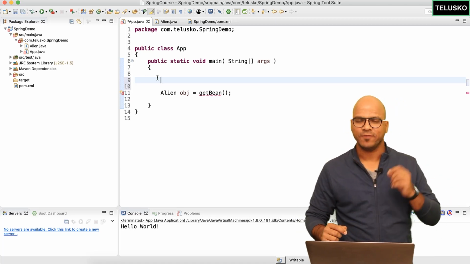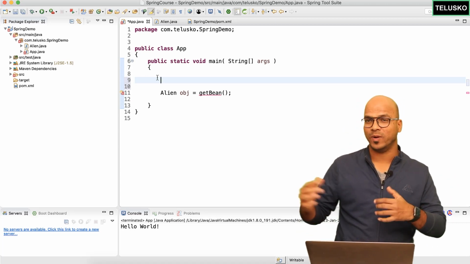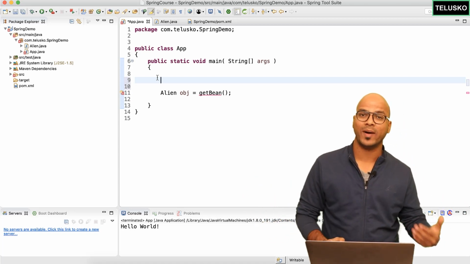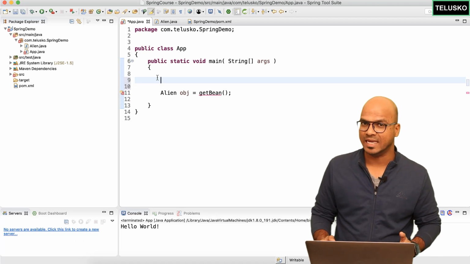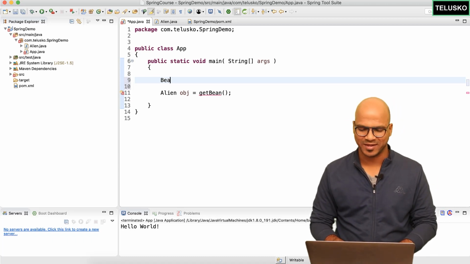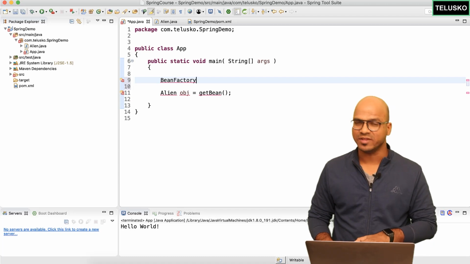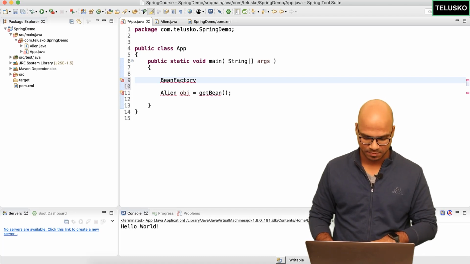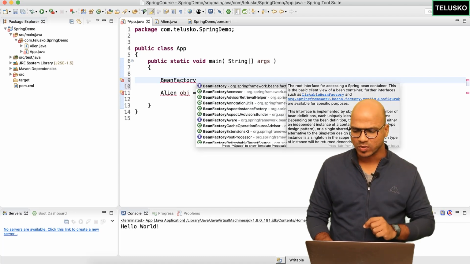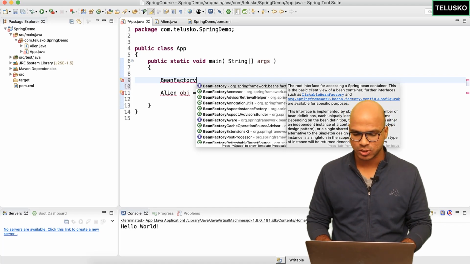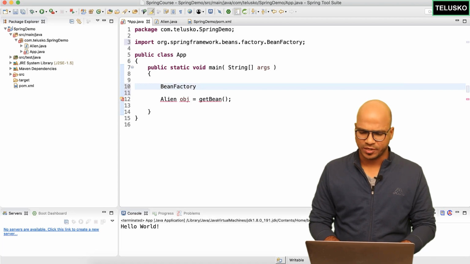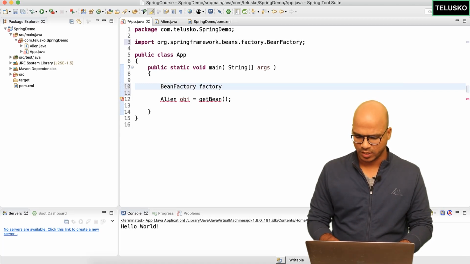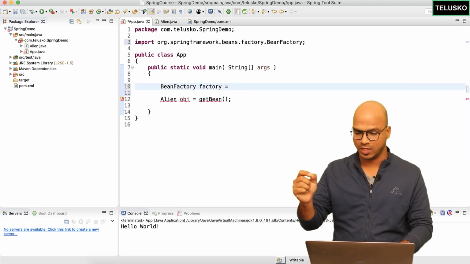Think about this. If you want to make a car, you have to open a car factory. If you want to make a mobile phone, you have to make a mobile phone factory. If you want to make a bean, you guessed it right, you need a BeanFactory. So we have an interface named BeanFactory. Let's simply press Ctrl+Space here. And you can see this BeanFactory interface belongs to the Spring Framework library. So let's click that. Let's instantiate it. We'll say BeanFactory factory equal to.